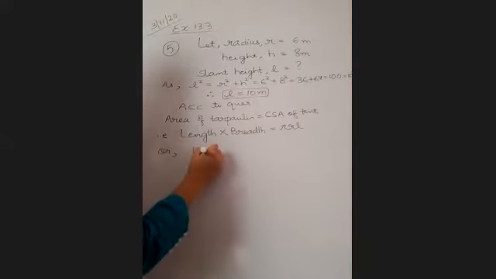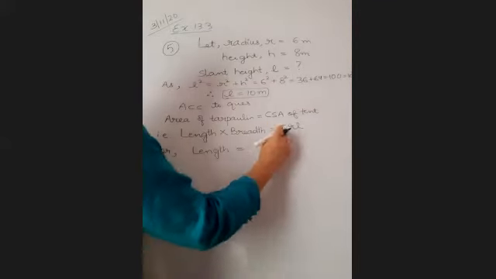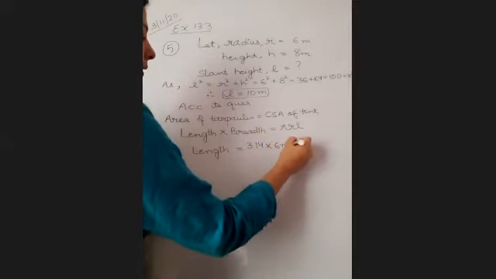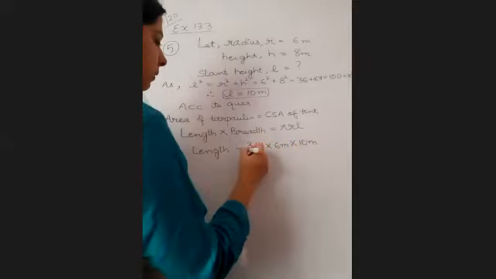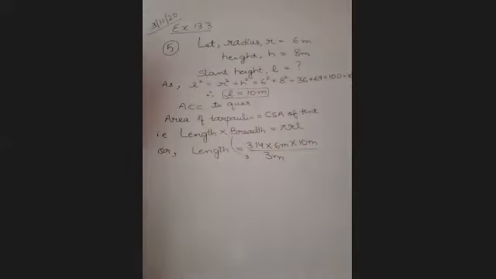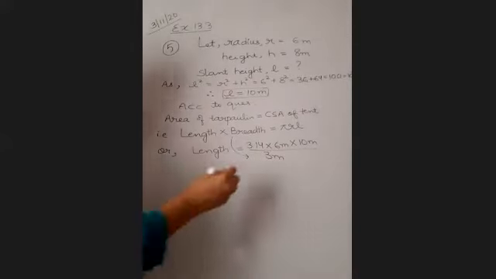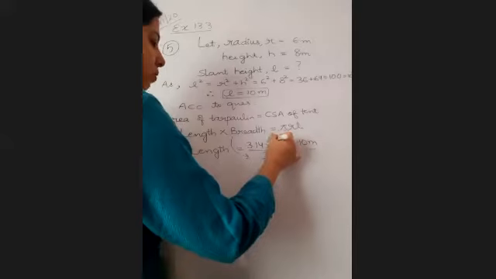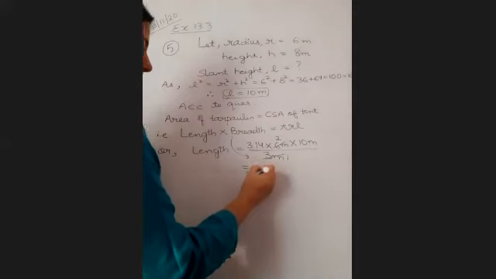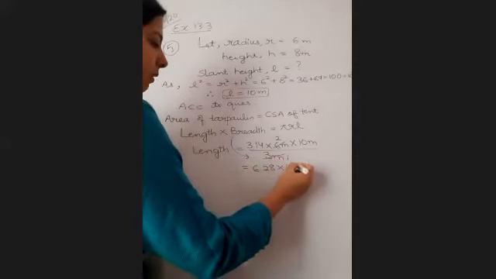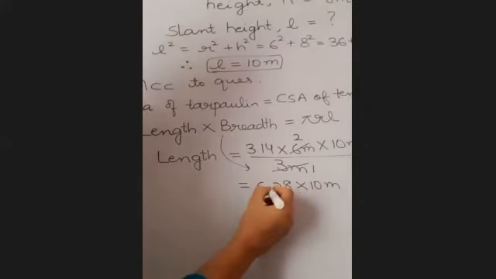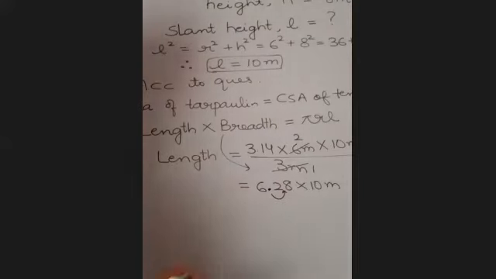Or length is equal to pi r l divided by breadth, where pi is 3.14, into 10 meter, and this breadth is 3 meter given to us in the question. So 3 meter and 6 meter, 1 by 2. 3.14 into 2 is 6.28, into 10 meter, and multiplying by 10 means the decimal moves one place: 62.8.